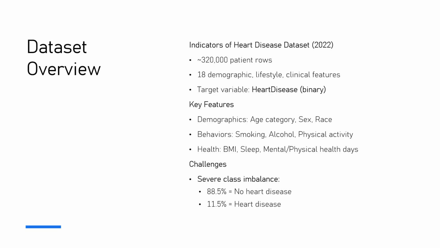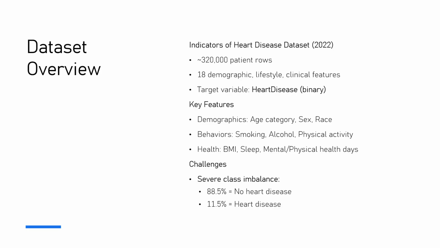I found this dataset on the Kaggle website. It is under the name of Indicators of Heart Disease Dataset 2022 updated. There are two datasets in here, one of 2020 and one of 2022. The 2020 version had a target variable called heart disease, but the 2022 version didn't have any. So I had to perform some feature engineering, more of it later.